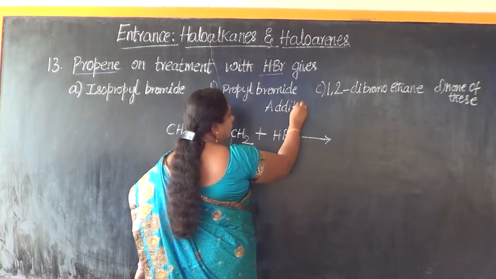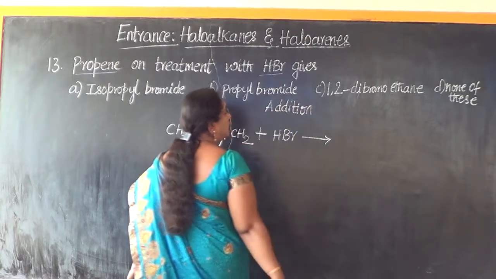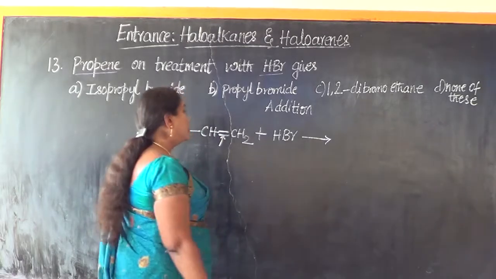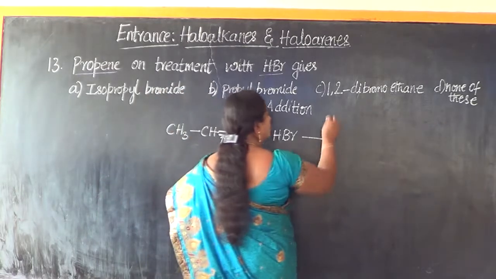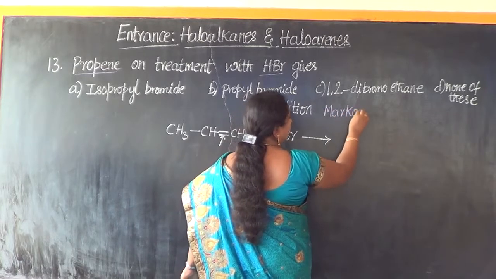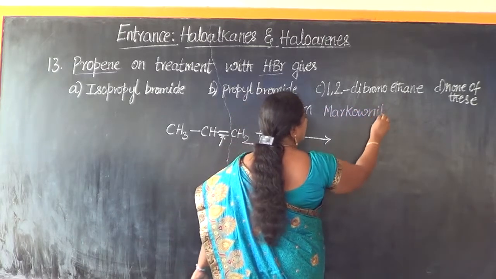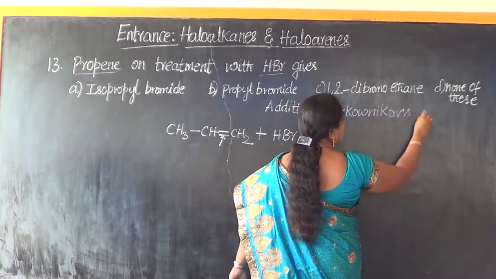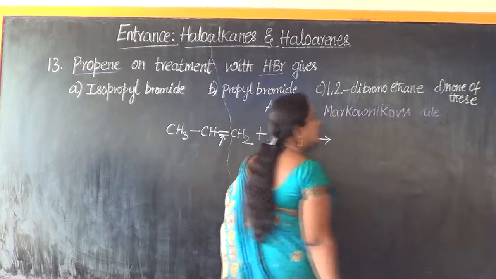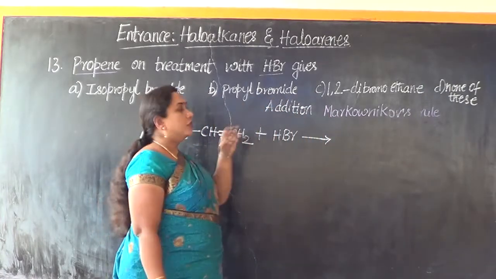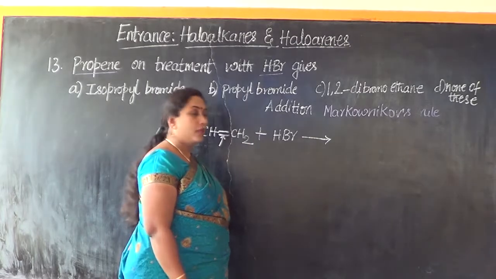The type of reaction shown is addition reaction, and particularly this addition reaction takes place in accordance to Markovnikov's rule. What is the statement of Markovnikov's rule?